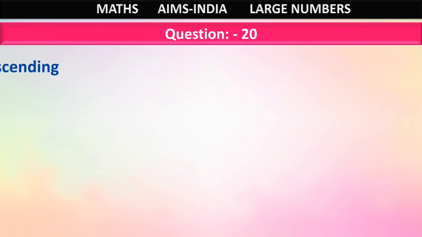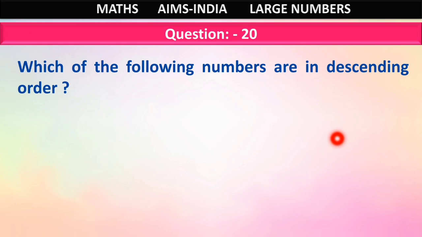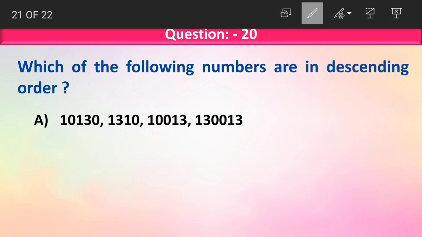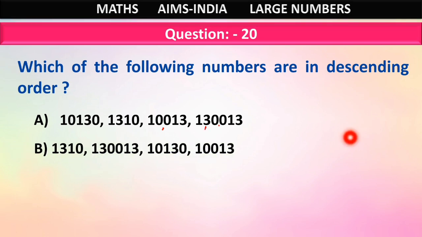The last question for today, question number 20. Which of the following numbers are in descending order? Option A, 10,130, 1,310, 1,30,013 (this is not 1 lakh, sorry), 10,013. Option B, 1,310, 1,30,013, 10,130, 10,013.